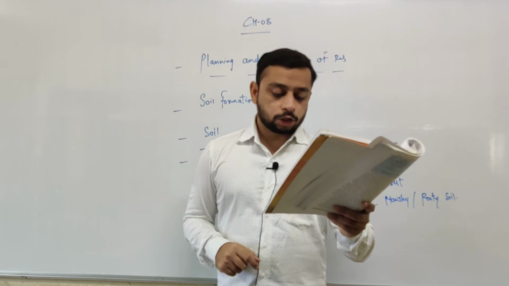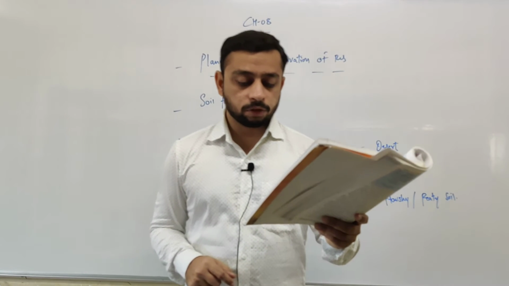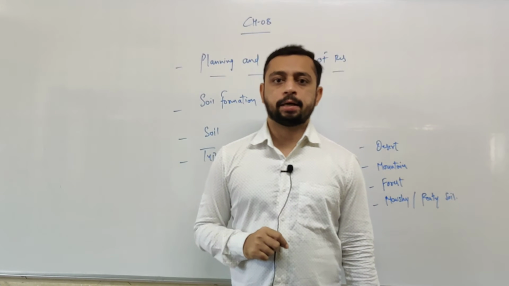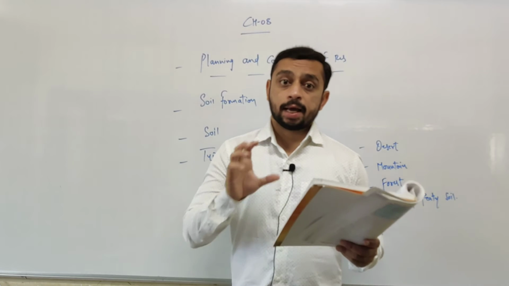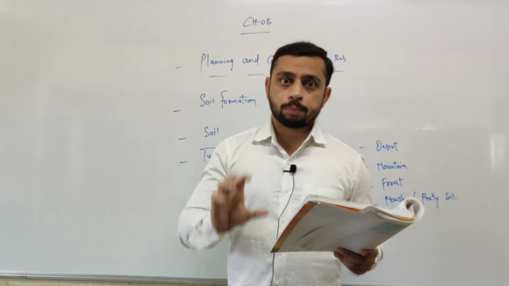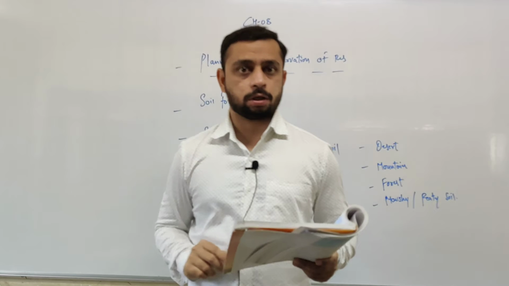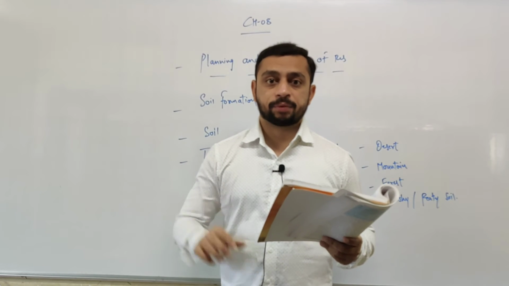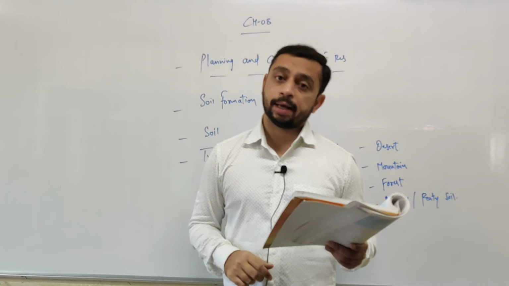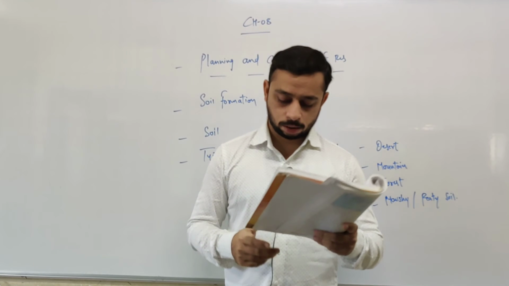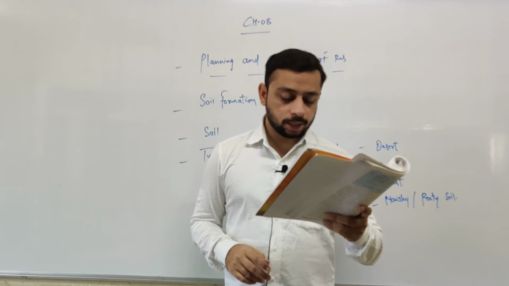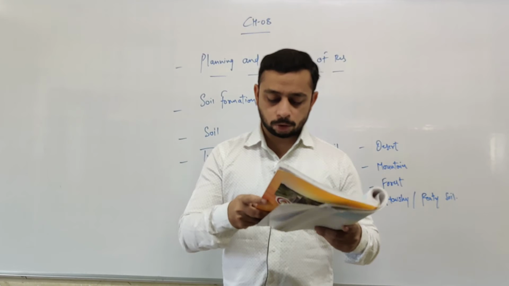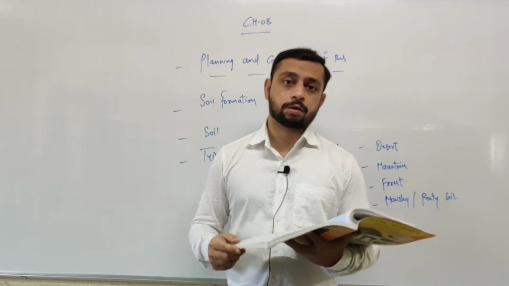This type of soil is spread over 43% of the total area of India. Underline the sentence. Right? Alluvial soil is spread around 43% of the total area in India. This soil is found in the northern plains from Brahmaputra Valley in the east up to the Satluj in the west.